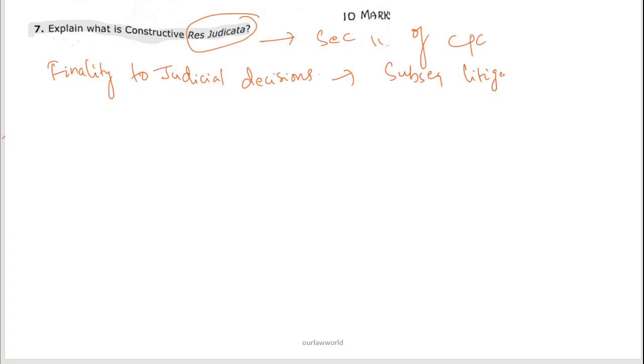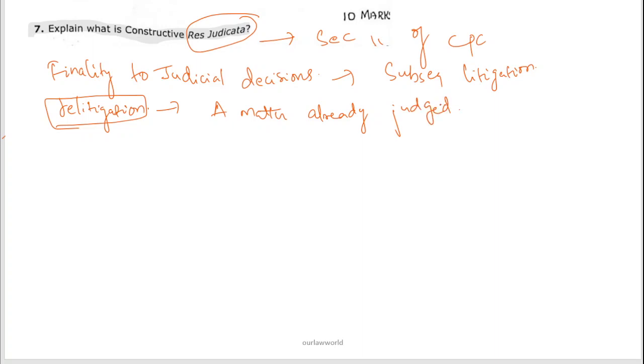These doctrines help to prevent relitigation, so that the court's time is not wasted. In Latin, res judicata basically means a matter which is already judged.